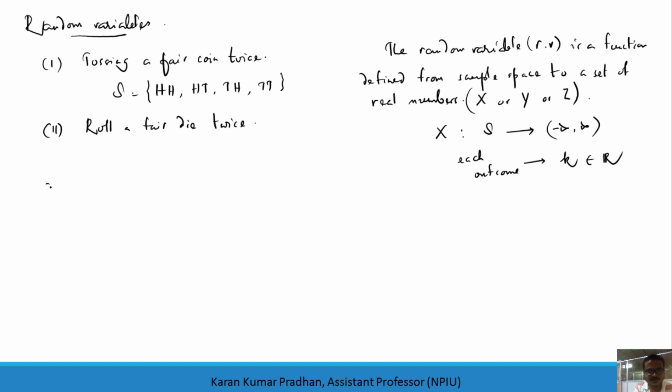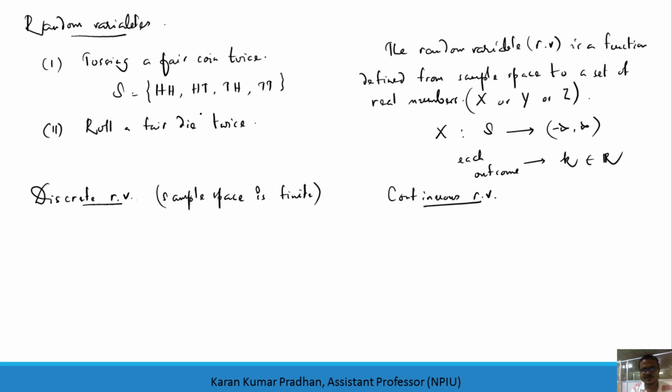Now the random variable is categorized into two: one is the discrete random variable, and the second one is the continuous random variable. Discrete means the sample space is discrete or finite, so that each outcome will correspond to a specific real number. That may not be 1, but it will correspond to a real number. I'll give you examples.